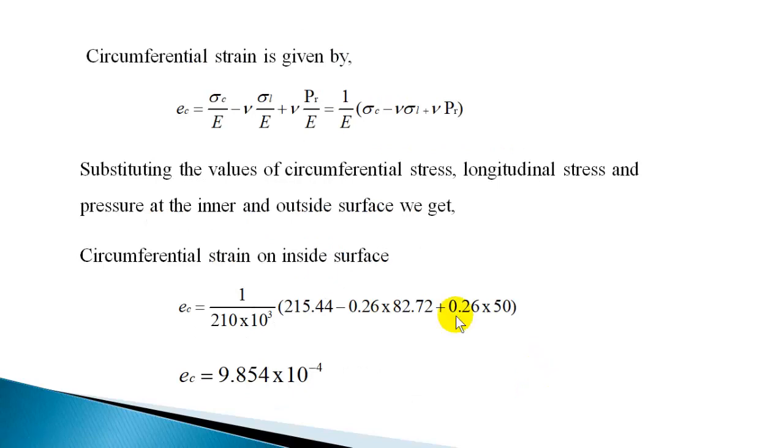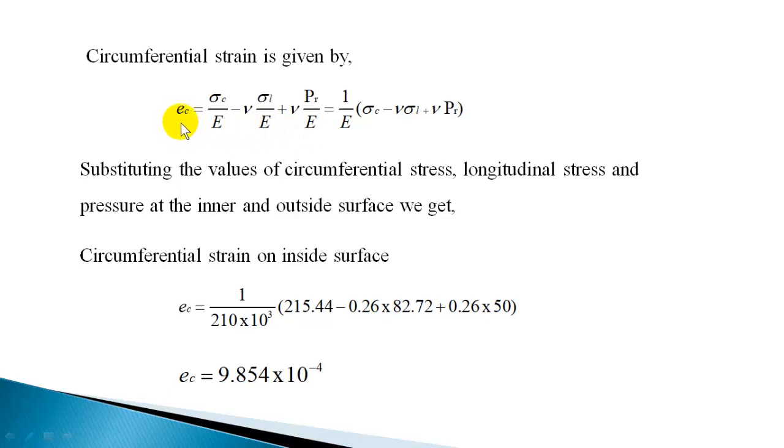Now you have to find out the circumferential strain and longitudinal strain on the cylinder walls. Since this is a thick cylinder, circumferential strain will vary from inner walls to outer walls, whereas longitudinal strain will remain constant. So to find out the circumferential strain, you have to use even the radial pressure, because a thick cylinder will be subjected to large internal pressure. So that part also should be taken into the equation.